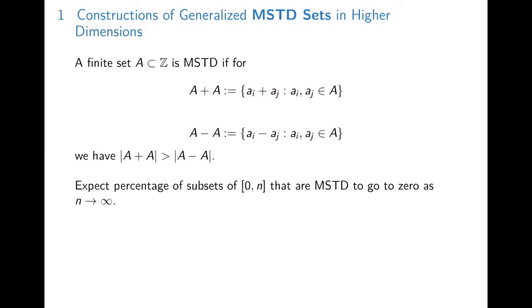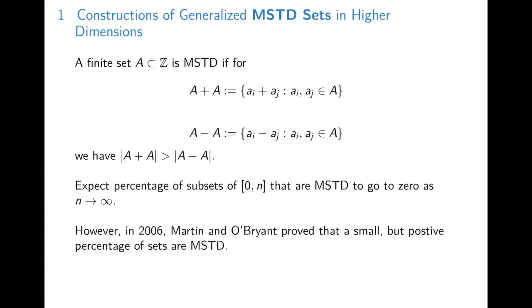Now you would expect these sets to be pretty rare because addition is commutative, but subtraction is not. In fact, you'd probably expect the percentage of subsets of 0 to n that are MSTD to go to 0 as n goes to infinity. However, in a pretty surprising 2006 result, Martin and O'Brien proved that a small but positive percentage of sets are in fact MSTD.